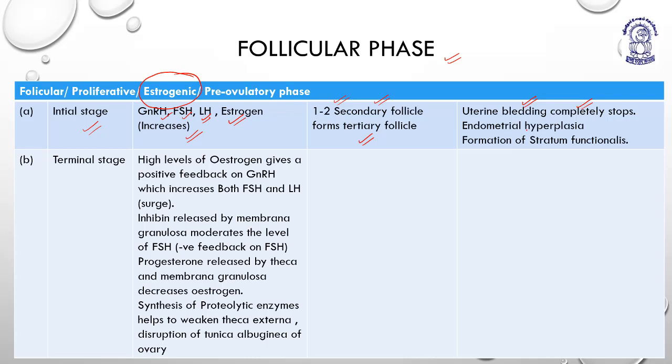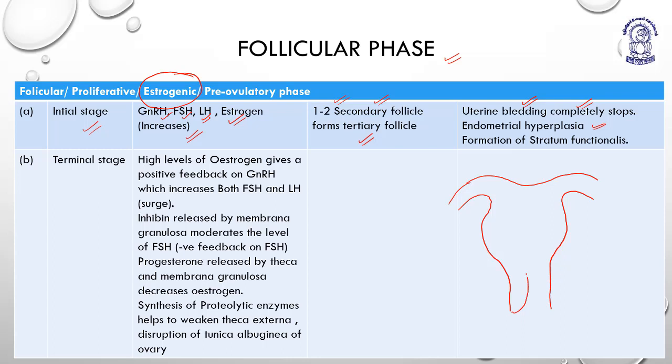leads to endometrial hyperplasia. What is this? Endometrial hyperplasia. In this phase, the endometrium, or the wall of the uterus, if I make a diagram for you, is somewhat like this.